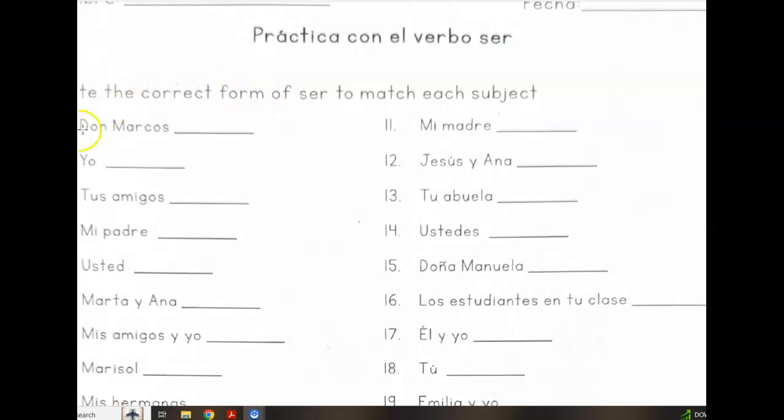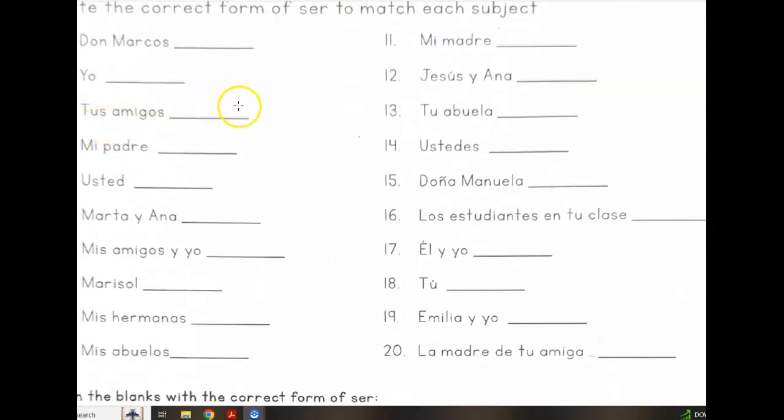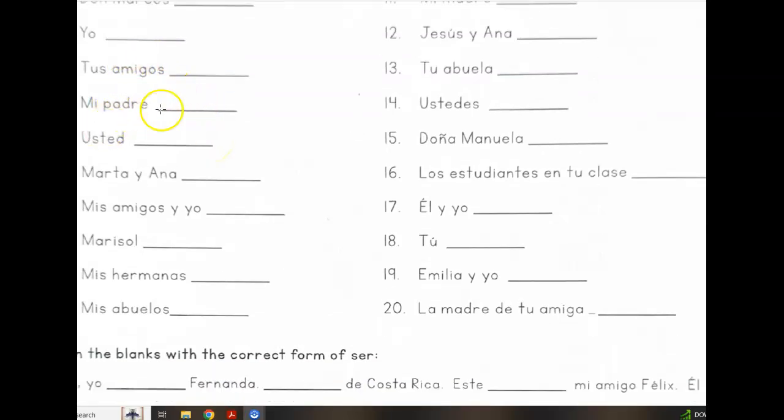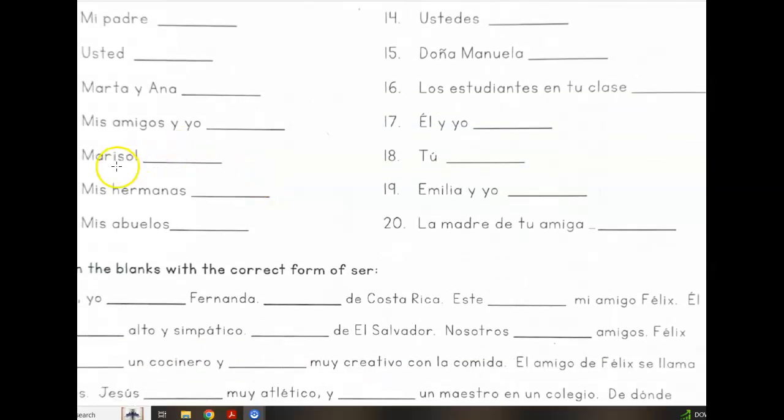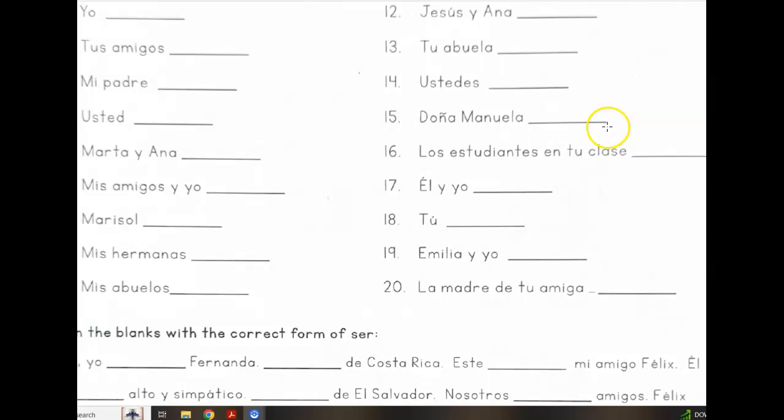are Don Marcos es, yo soy, tus amigos son, mi padre es, usted es, Marta y Ana son, mis amigos y yo somos, Marisol es, mis hermanas son, mis abuelos son, mi madre es, Jesús y Ana son, tu abuela es, ustedes son, Doña Manuela es, los estudiantes en tu clase son, él y yo somos, he and I are, not soy, not es, but combined together as a plural subject, somos.